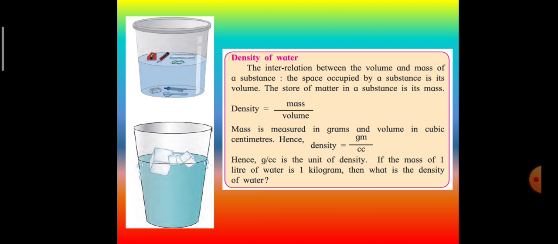And there are several factors which can affect the density of a substance, but mainly it is temperature dependent. And the activity shown here in your textbook is attached in a video.